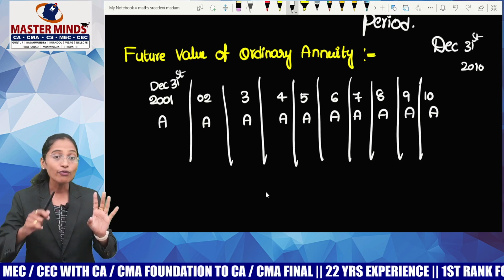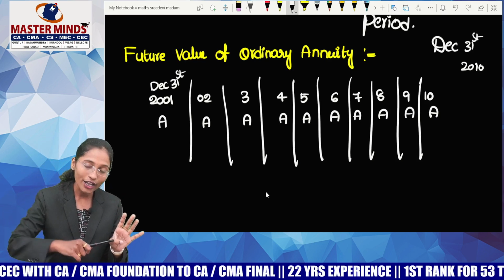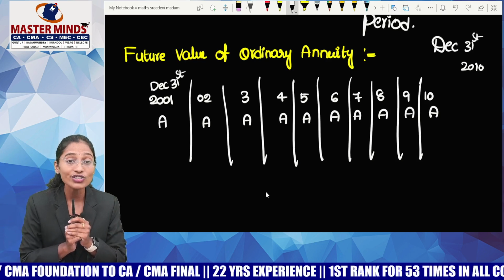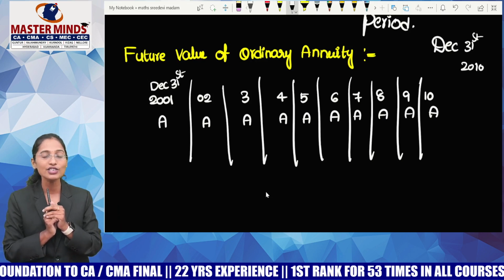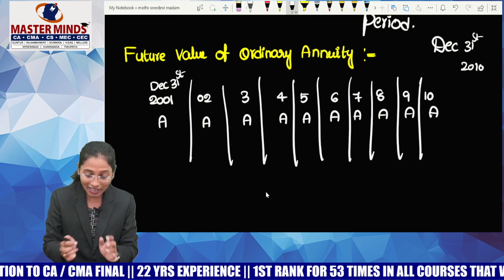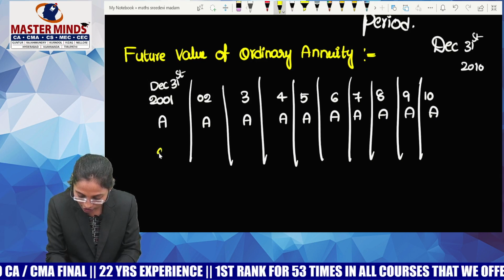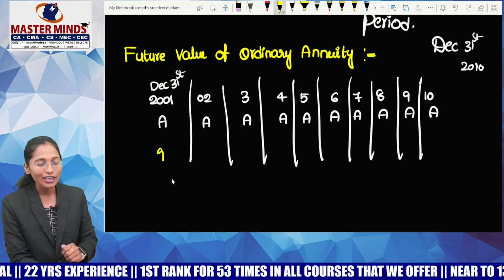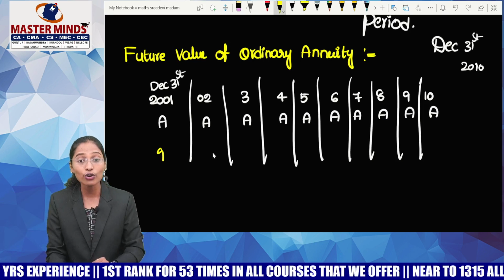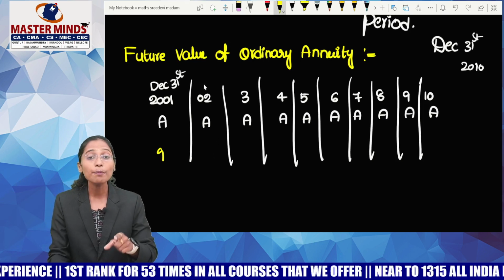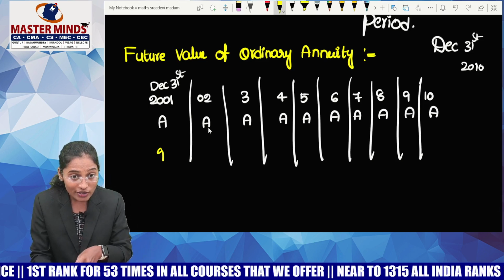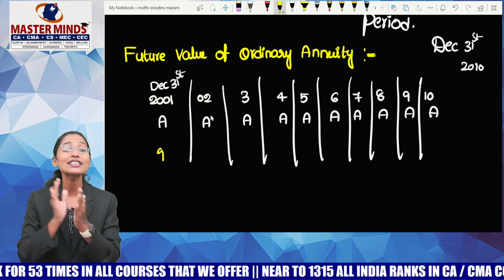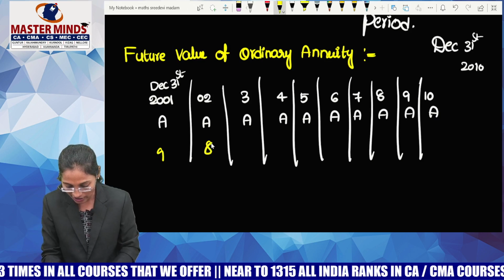Now guys, tell me, from December 31st, 2001 to December 31st, 2010, what time duration is there? Is it 10 years of time or 9 years of time? Say it confidently. Yes, it's absolutely 9 years. So you will get interest for only 9 years for the first payment. For the next payment, you will receive interest for only 8 years. As you are depositing this money on December 31st, 2002, it will be there in the bank till December 31st, 2010. It is exactly how many years? 8 years.